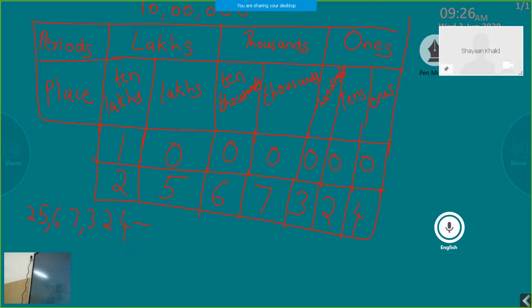Now coming to how to read a number. First, consider 25. When you read a number, we read the digits of each group together. The lakhs period has two digits here, which are 2 and 5. We have to read them together along with the period name. So the first one is 2 and 5, which we read as 25, belonging to the lakhs period. So it is 25 lakhs.